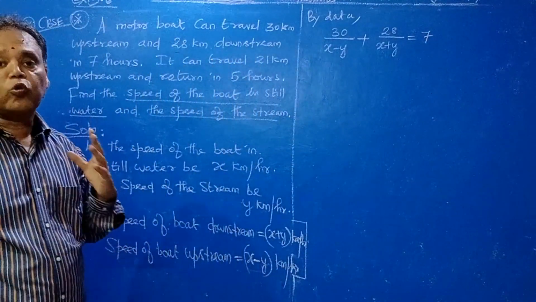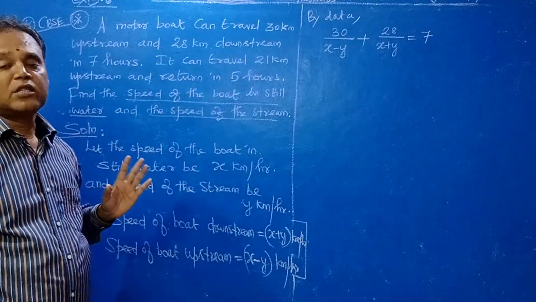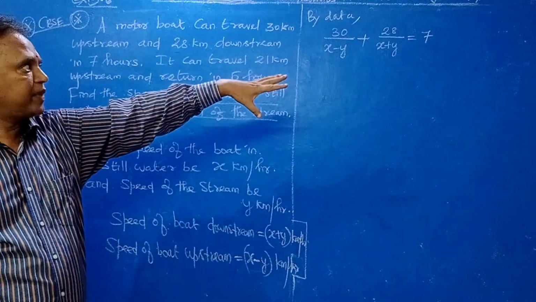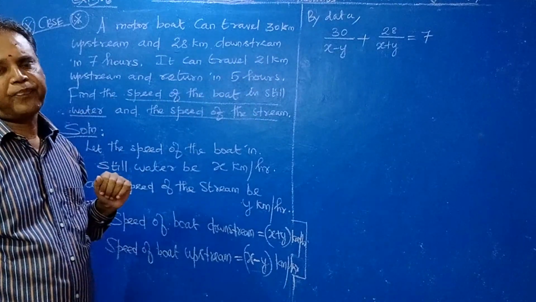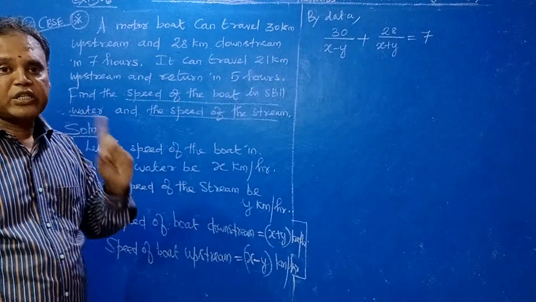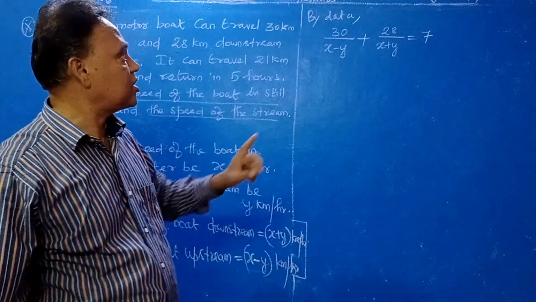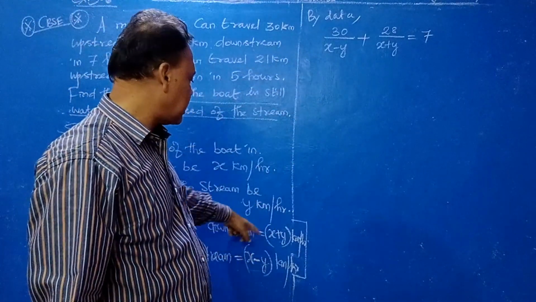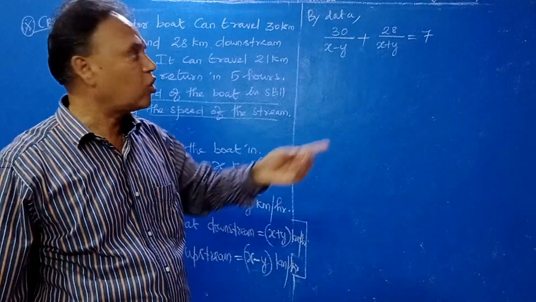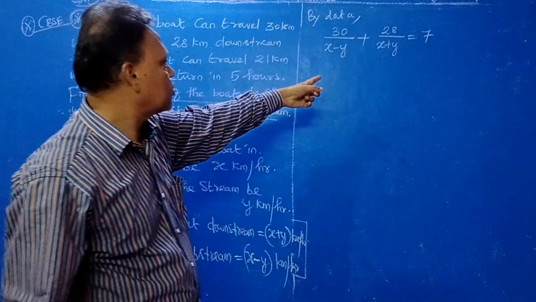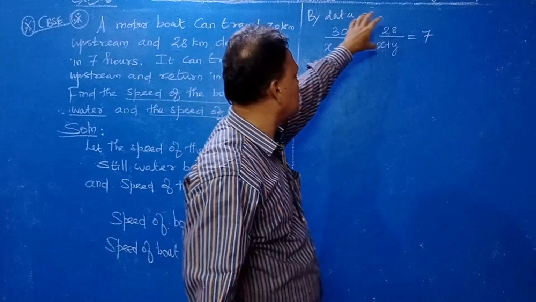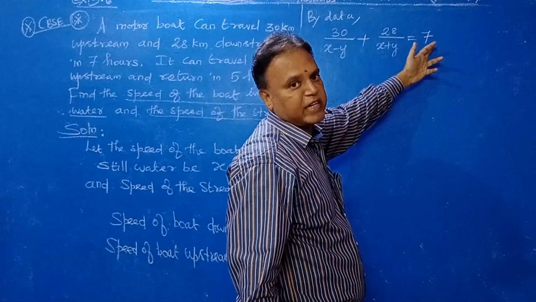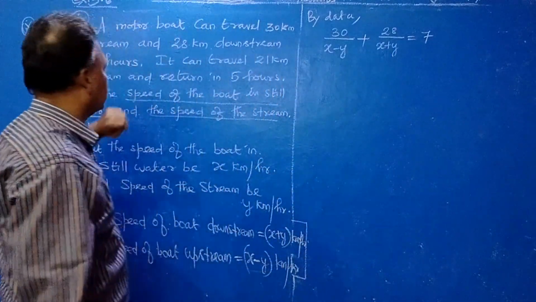Understand? You should know how to write this mathematical statement, just converting this data into a mathematical statement. So applying what? Distance formula, from the distance and the speed you are finding time. The total time is given. Clear? So upstream time plus downstream time together, how much time taken? 7 hours. Clear? It is given, first data.